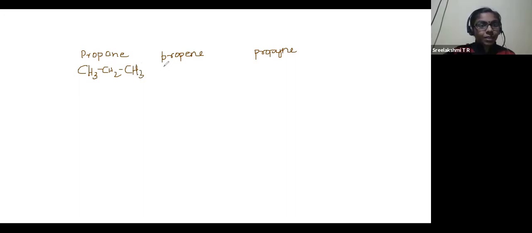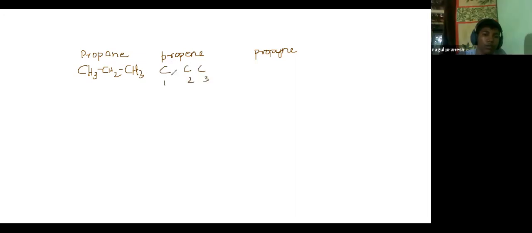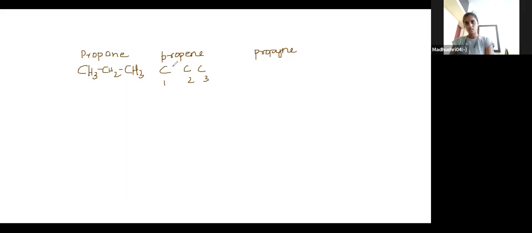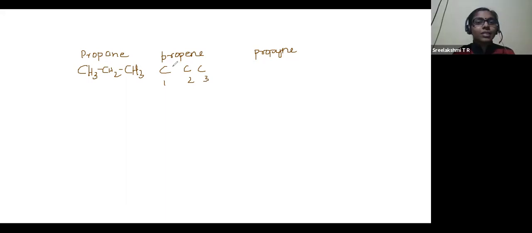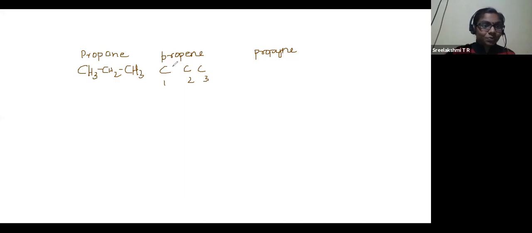What is propene? 3 carbon atoms, C1, C2, C3, with a double bond. Between what all do you have to draw the double bond? Between C1 and C2, or C2 and C3? Which is the one? C1 and C2. Why?